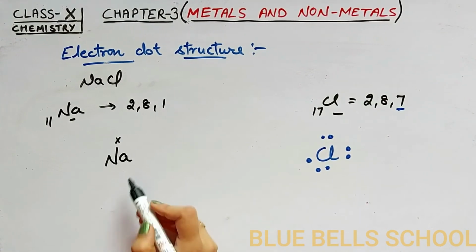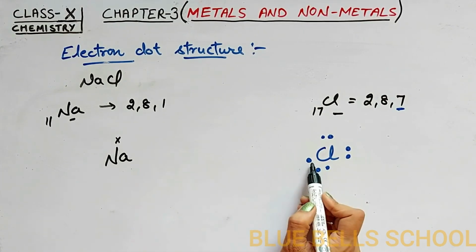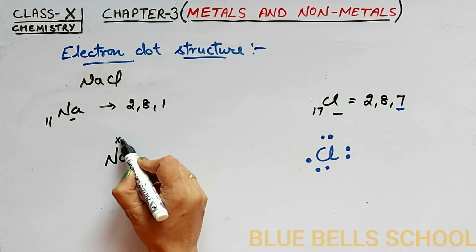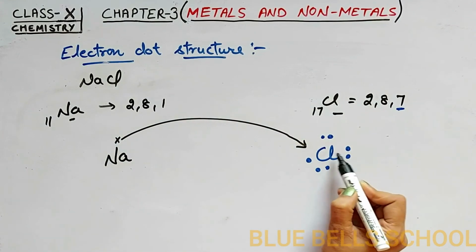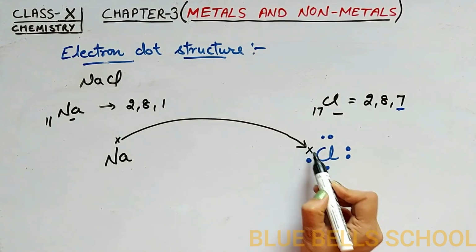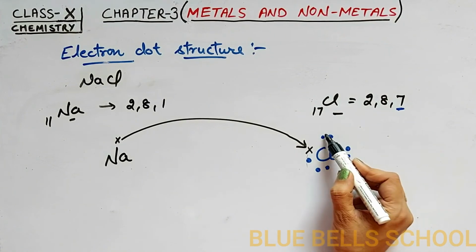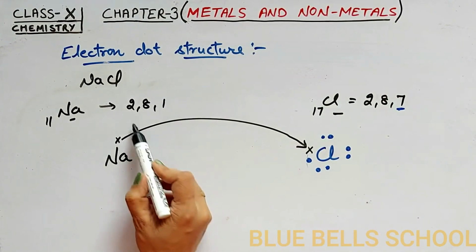When they both combine, they get a stable electronic configuration. How will they combine? Sodium has capacity to lose 1 electron and chlorine has capacity to gain 1 electron, and this electron will be shifted toward the chlorine. In this manner, chlorine gets stable electronic configuration as well as sodium.